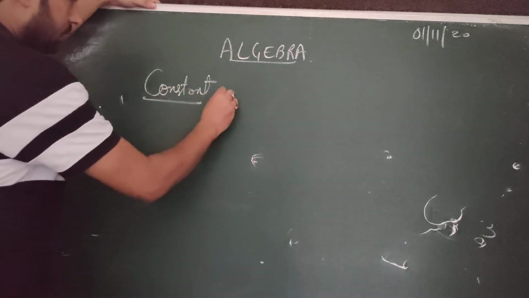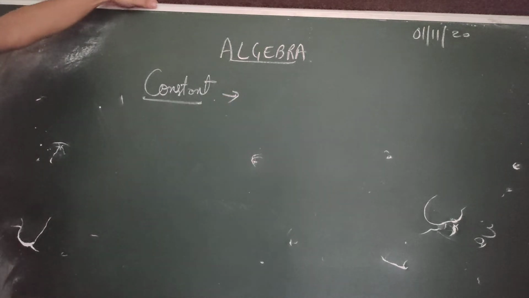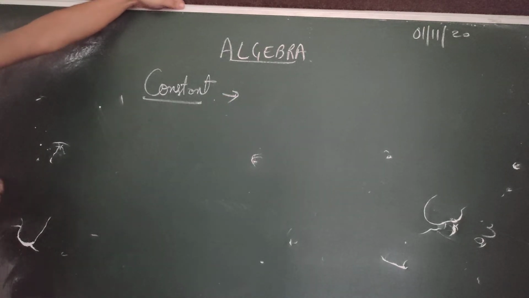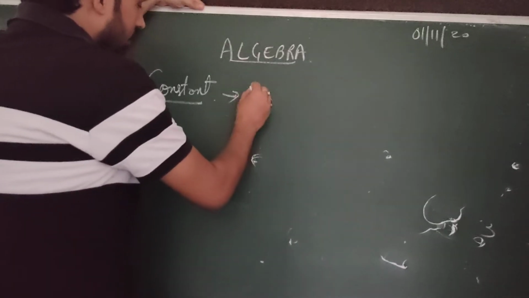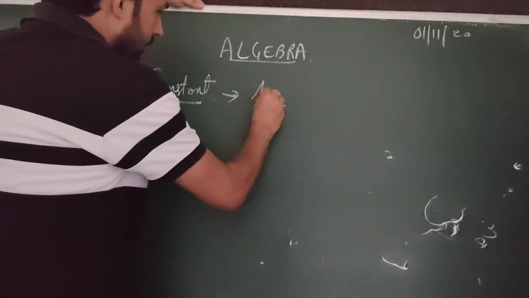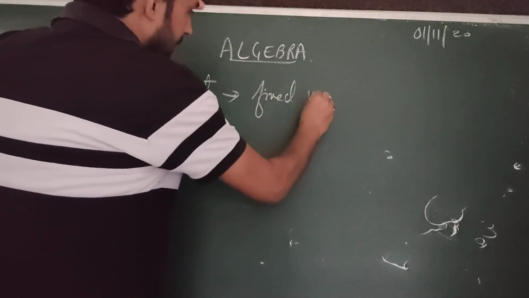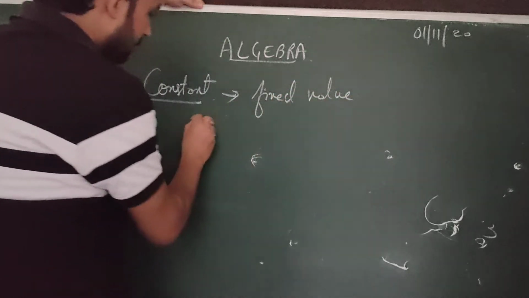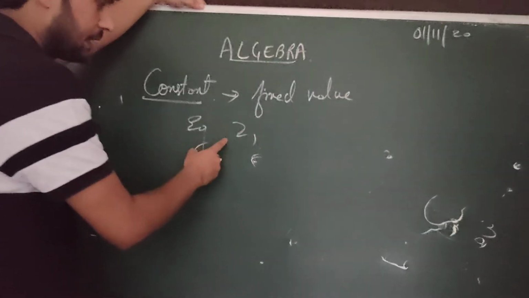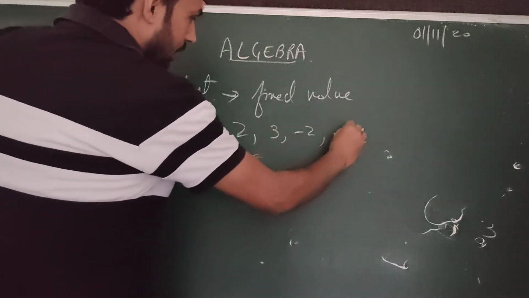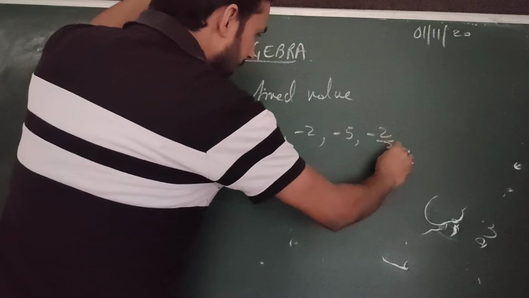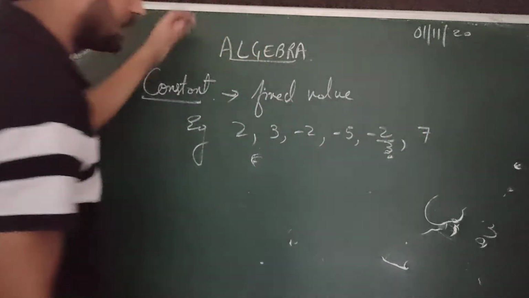So in algebra, all the numbers that we have are called constants, which have a fixed value. Something which has a fixed value, okay? Like for example, 2. It's fixed, you can't change 2. 3, minus 2, minus 5, 2 by 3, 7. All these are fixed.